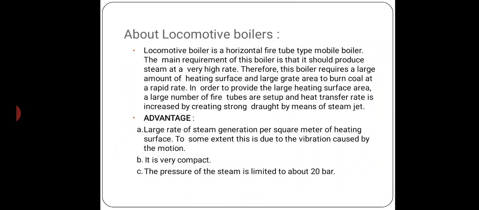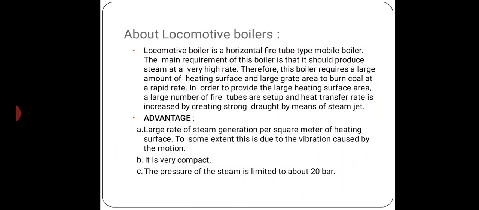Advantages of the locomotive boiler: it is very compact. The pressure of steam is limited to about 20 bar, and there is a large rate of steam generation per square meter of heating surface. To some extent, this is due to the vibration caused by the motion.